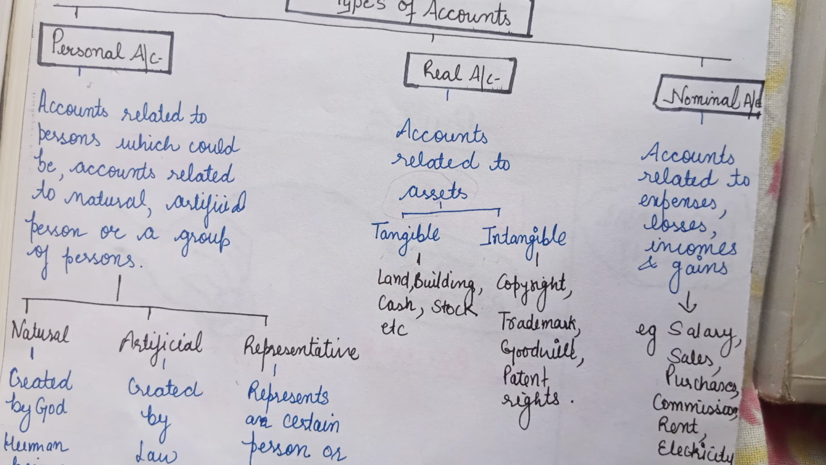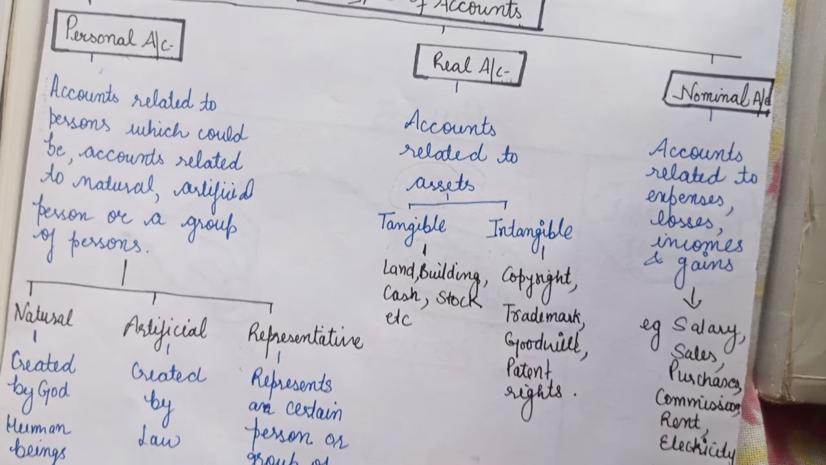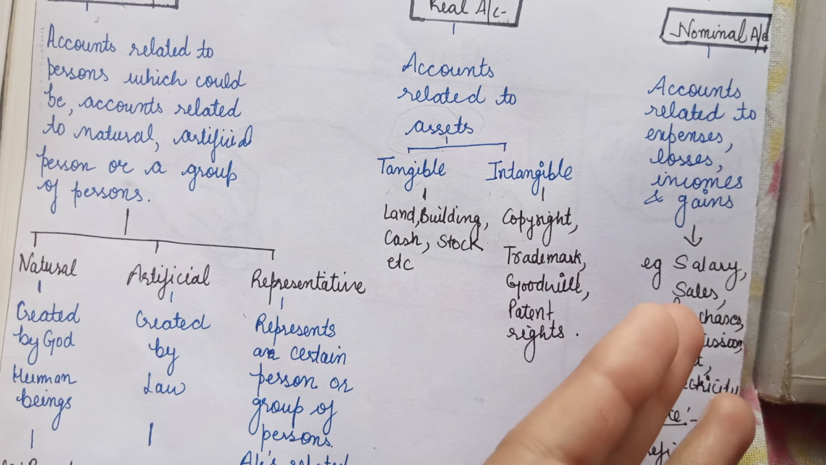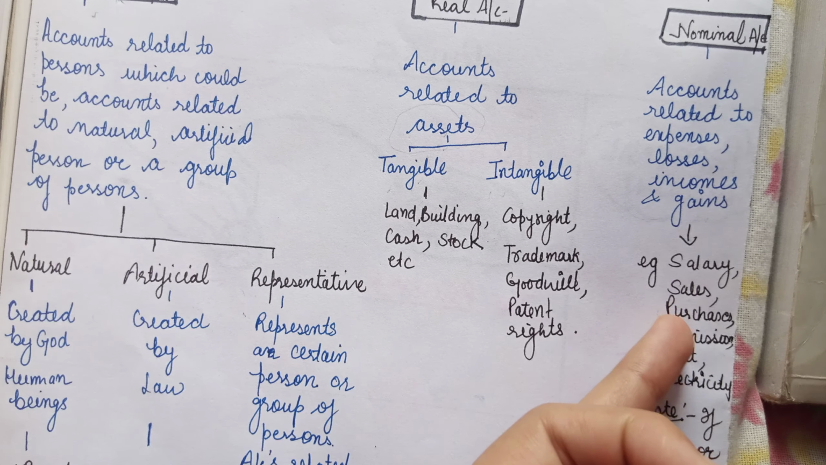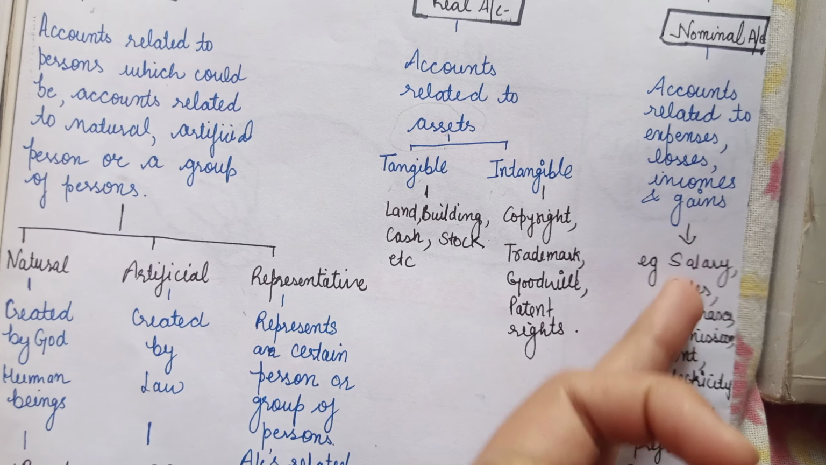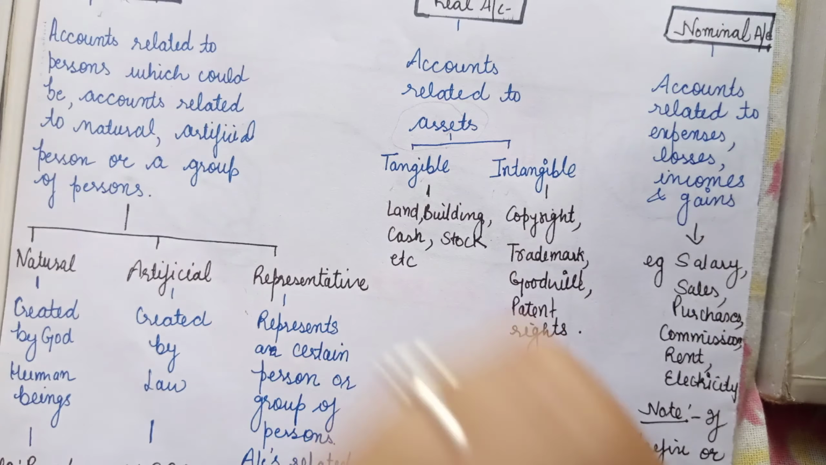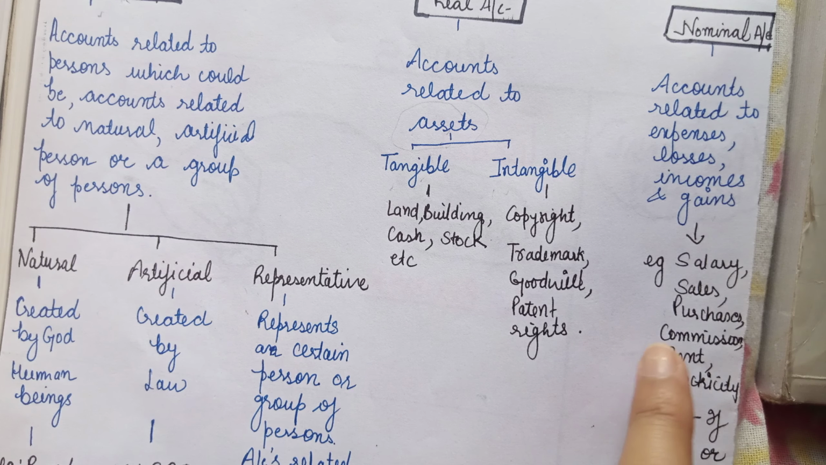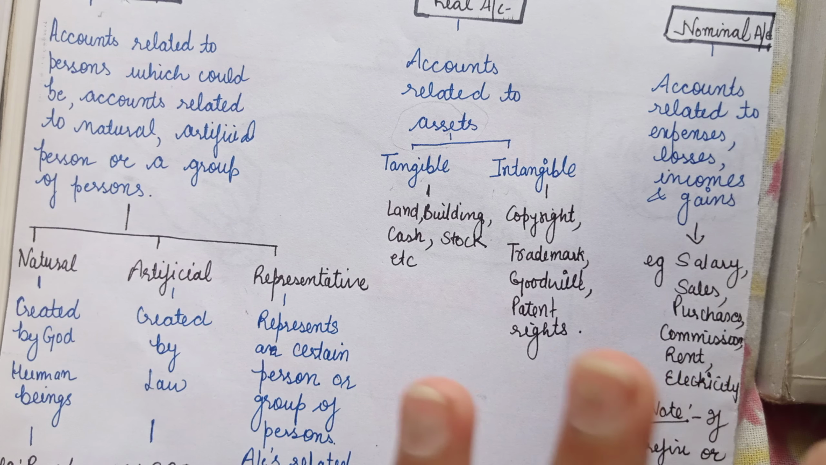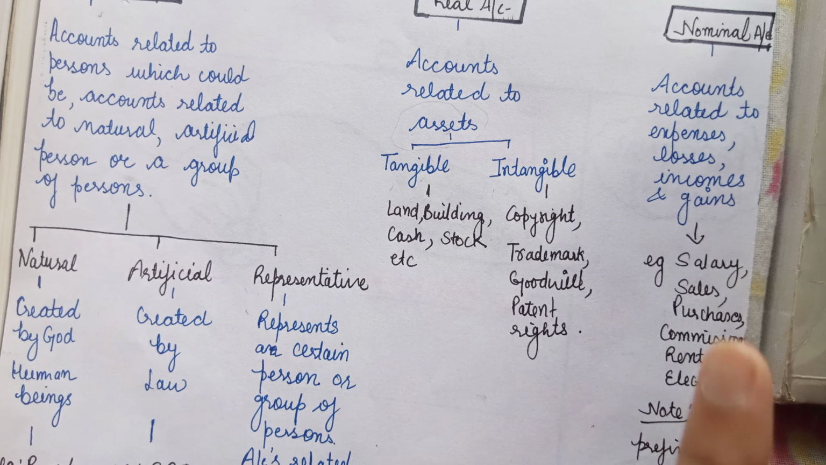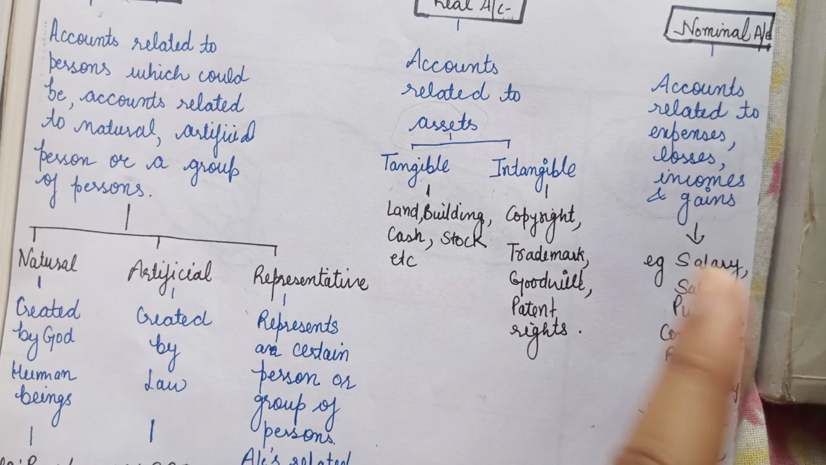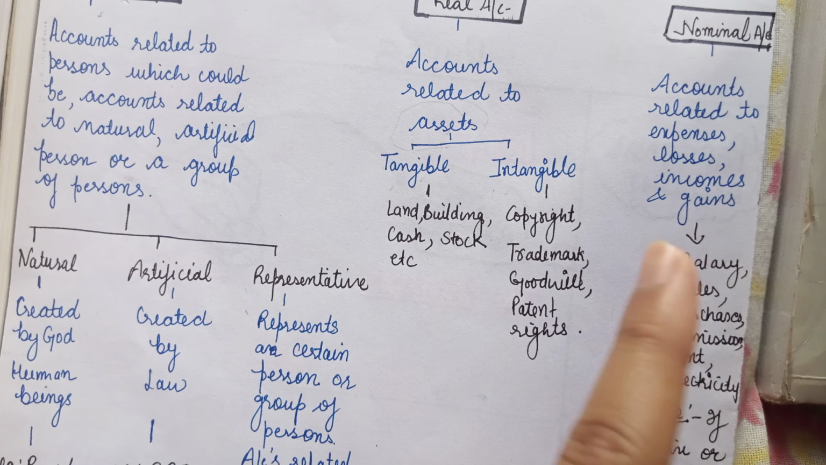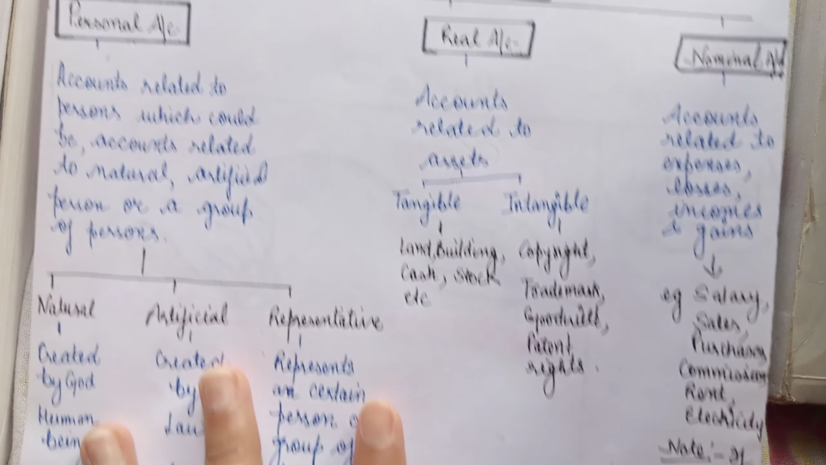Now the nominal account is related with expenses and incomes, like salary, sales, purchases. I have written sales and purchases here because in most modern accounting, sales and purchases are considered nominal accounts. Also commission, rent, electricity. And remember one thing: whenever a prefix is attached to the salary, then it becomes a representative personal account. I think you are clear with it.